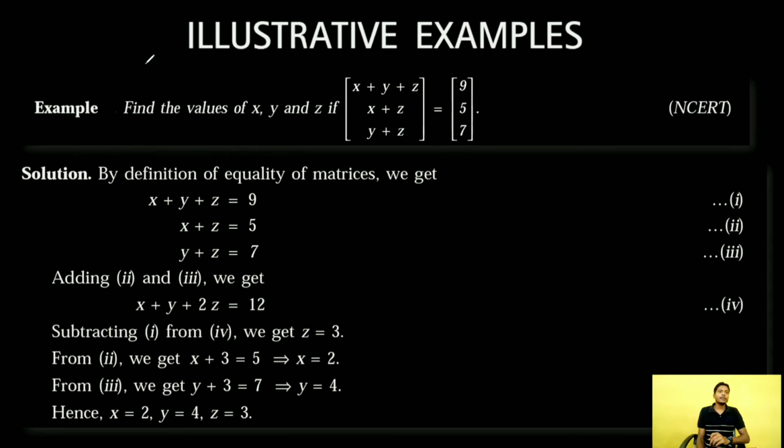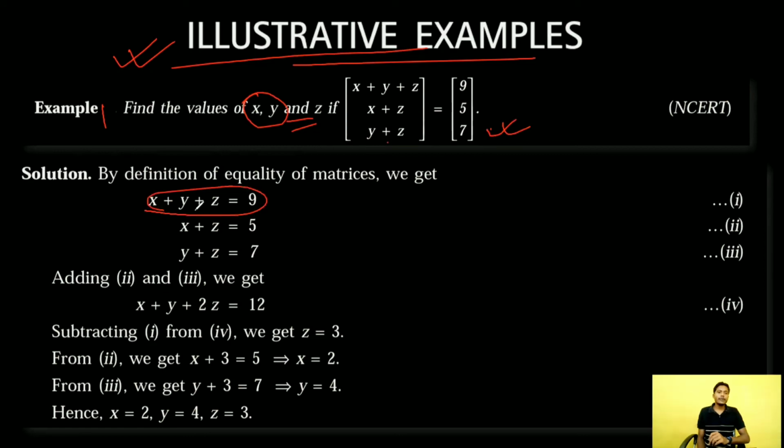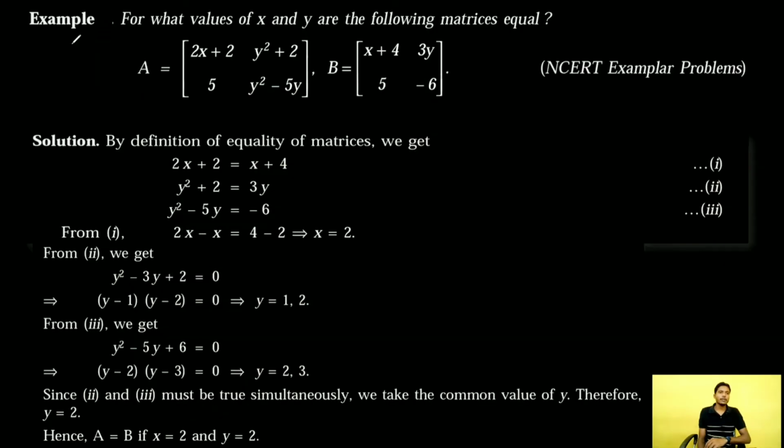Now there are some important illustrative examples. This is example number 1. Find the value of x, y, z. These two matrices are given as equal. So if we compare them, we will have a first equation, this is the second equation, this is the third equation. If we simplify them, then we will have x is equal to 2, y is equal to 4, and z is equal to 3. Clear?